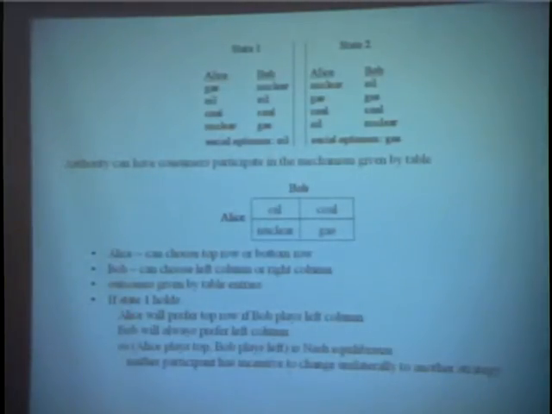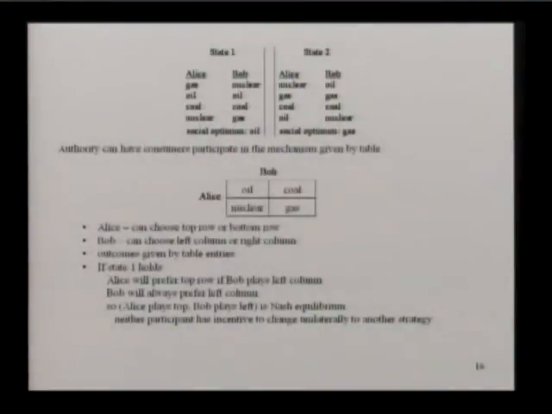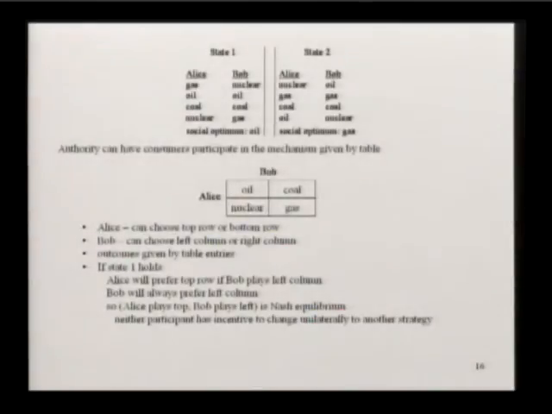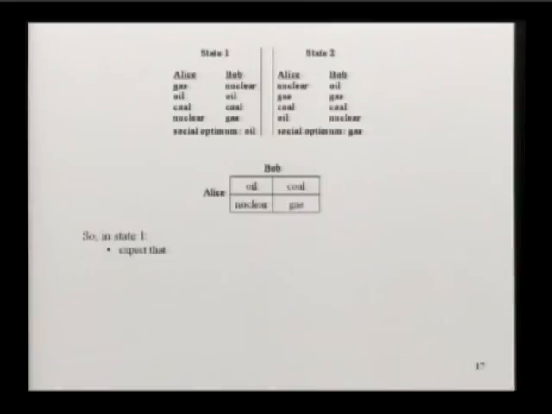So in the language of game theory, Alice choosing top, Bob going left is a Nash equilibrium. Neither player has an incentive to deviate from their choice. And in fact, it's not hard to verify that Alice playing top, Bob playing left is the only Nash equilibrium in state 1. So it's a good prediction